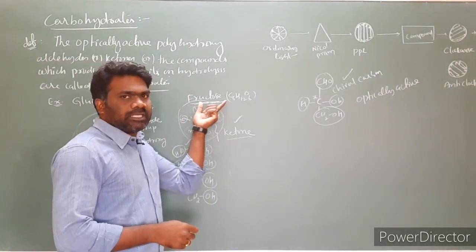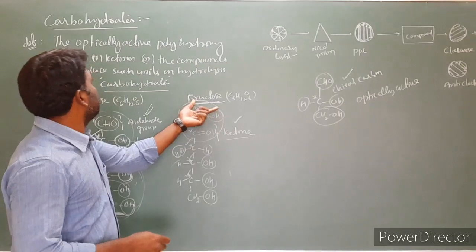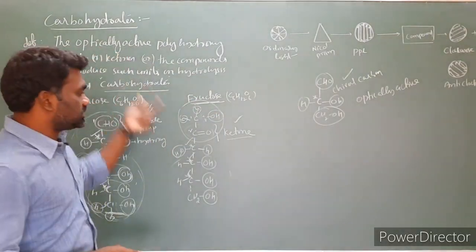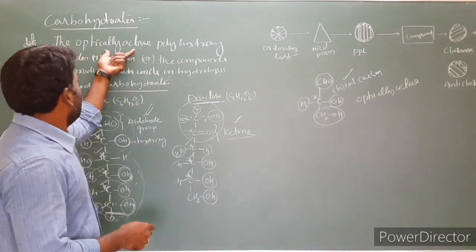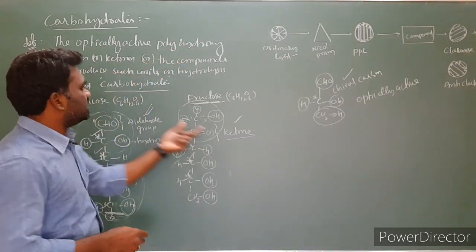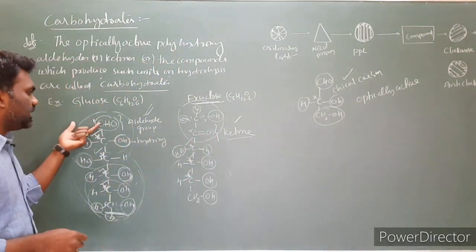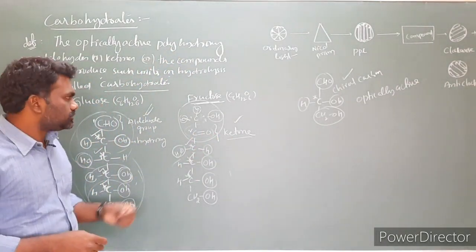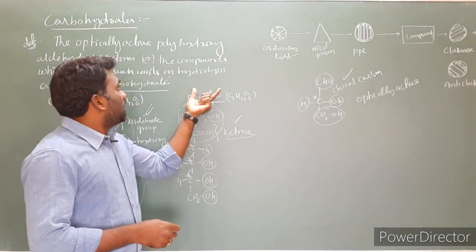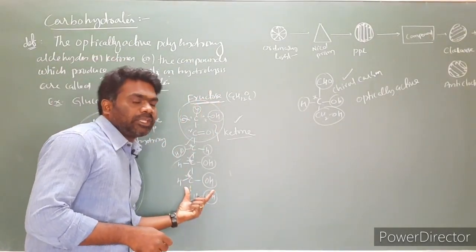So fructose also contains optical activity because chiral carbons are there. It is an optically active polyhydroxy ketone. Glucose is an optically active polyhydroxyaldehyde; this is an optically active polyhydroxy ketone.